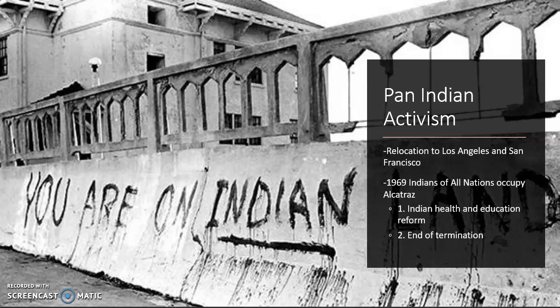So the outcome in many cases of relocation is that you have this pan-Indian movement that happens. All these Indian people are coming to large communities, they find one another, and they start to protest in things like Occupy Alcatraz, which happens in California, where Indian nations come together, and in 1969 they occupy Alcatraz Island.